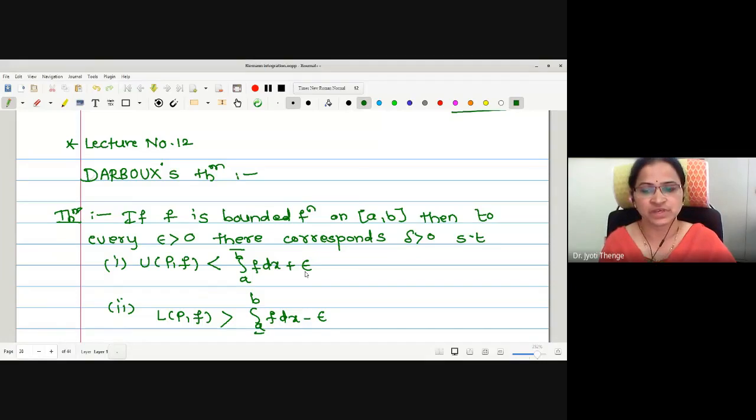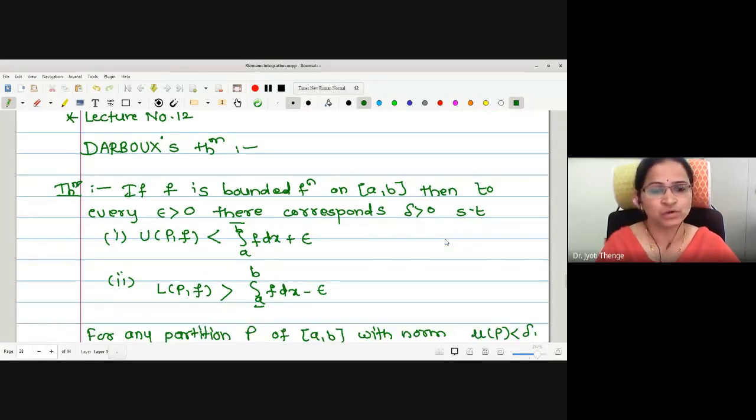In the last lecture, we have seen an important theorem named Darboux theorem. This theorem is going to help us to derive the condition of integrability. Condition of integrability is essential because it is giving us the necessary and sufficient condition for the integrability of the given function. Let us have a look at the statement of Darboux theorem.